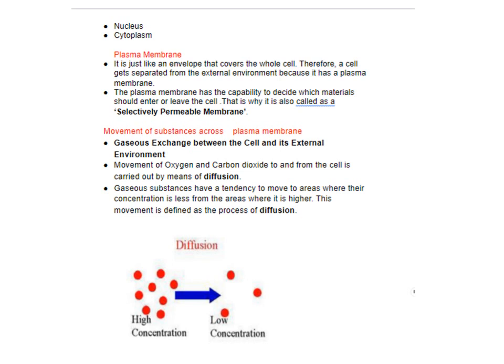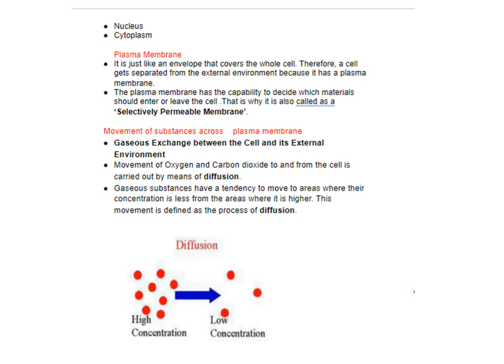Now let's talk about the movement of various substances across the plasma membrane. First, gaseous exchange. Diffusion is the process responsible for gaseous exchange between the cell and its external environment. These gaseous substances have a tendency to move from an area of higher concentration to an area of lower concentration, and this movement is called diffusion.